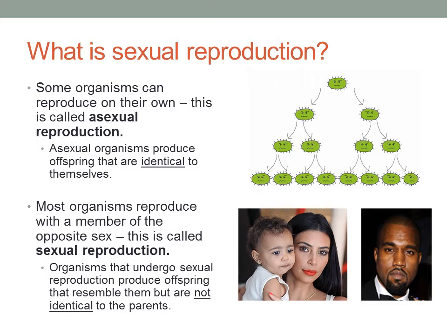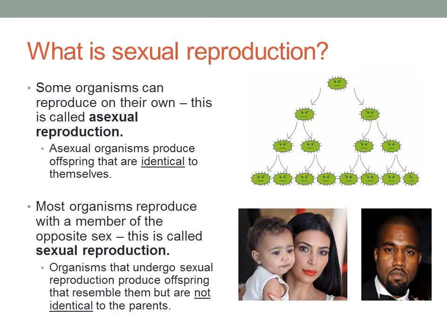So we're going to be talking about sexual reproduction specifically. There are actually two different types of reproduction, asexual and sexual reproduction. Asexual reproduction occurs in organisms like bacteria, more simple organisms. When an organism undergoes asexual reproduction, it produces offspring that are identical to themselves.